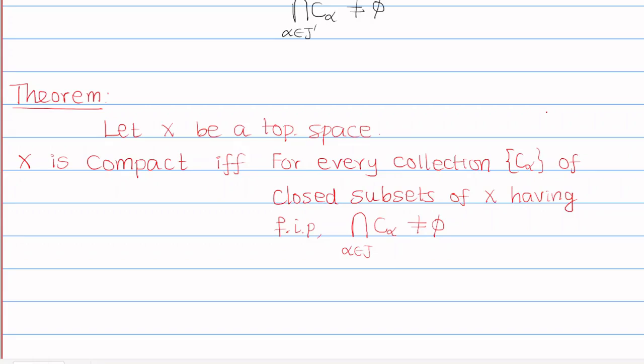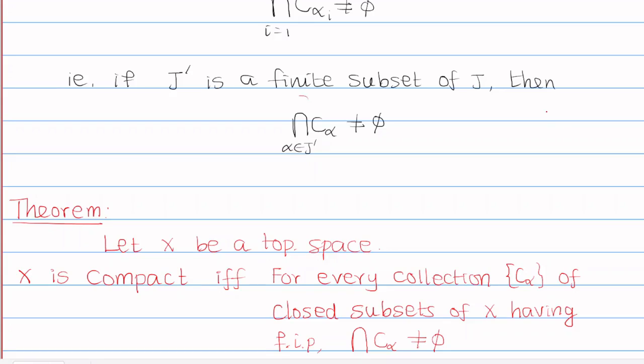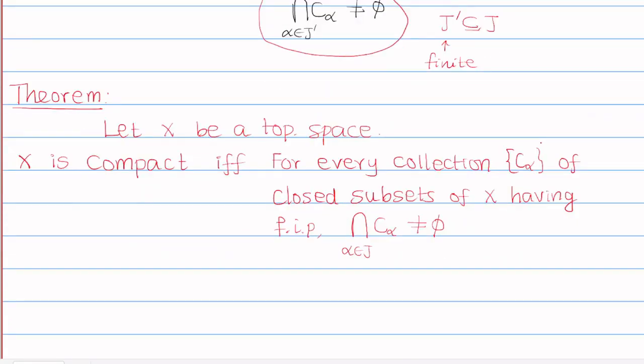Do you understand this part? Here, the finite intersection property says that if J dash is a finite subset of J, then its intersection is non-empty. But what we are proving is about the arbitrary intersection, that it is a non-empty set. So we assume one direction and prove the other.